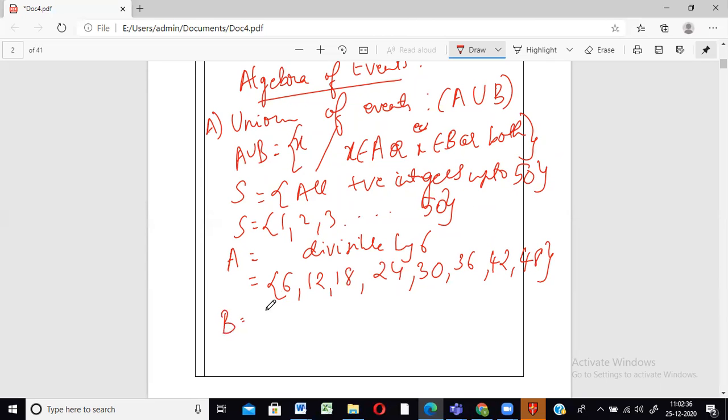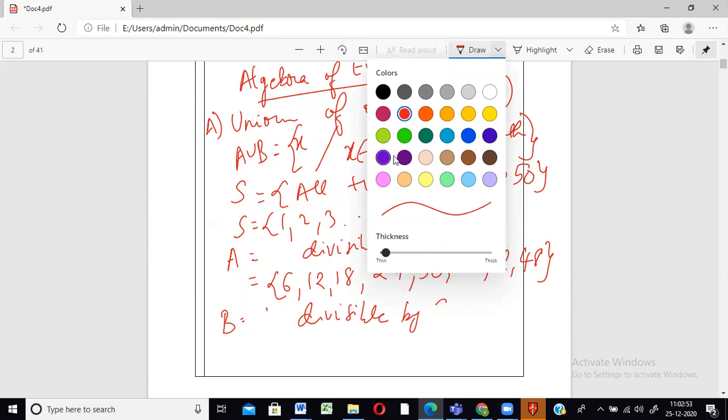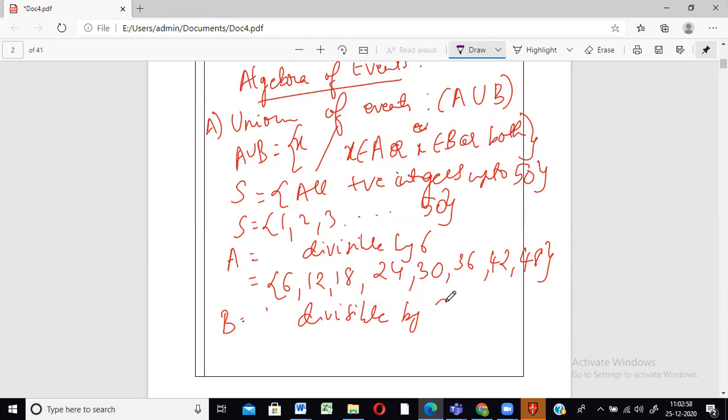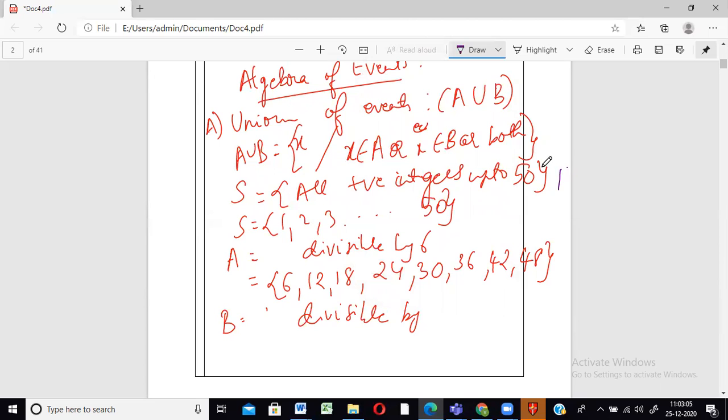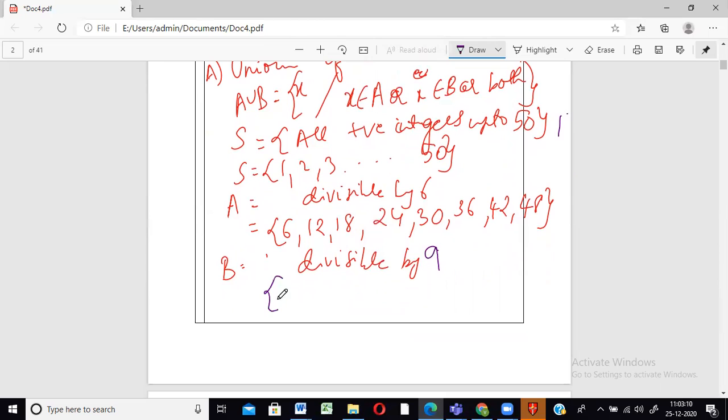Suppose B is another event, the set of all elements that are divisible by 9.